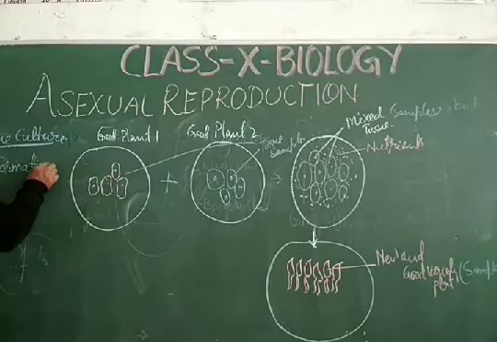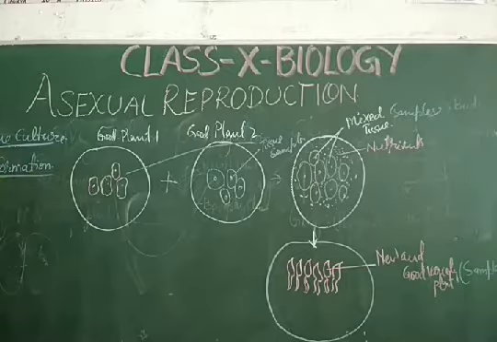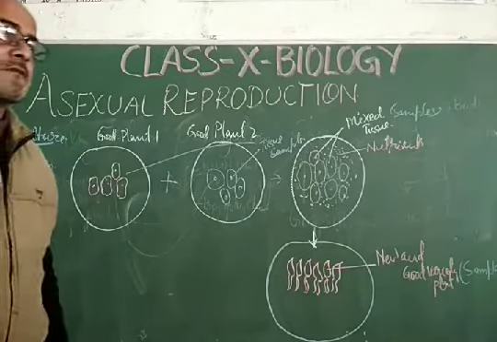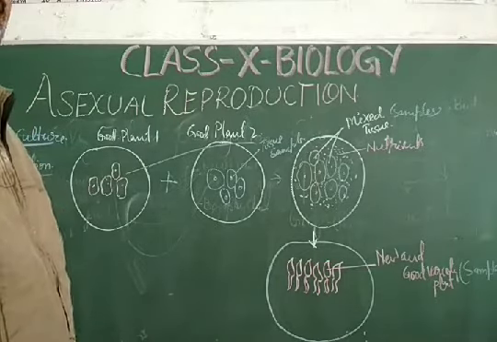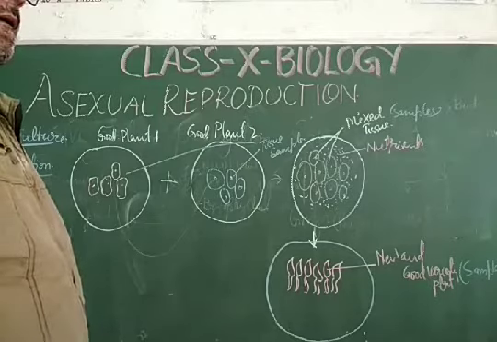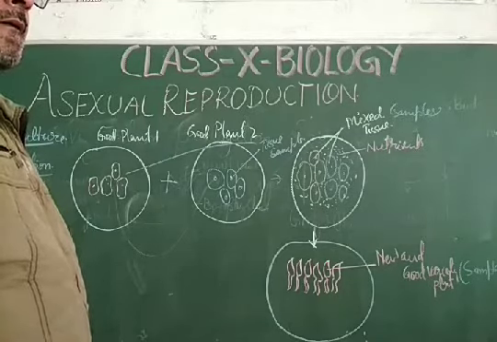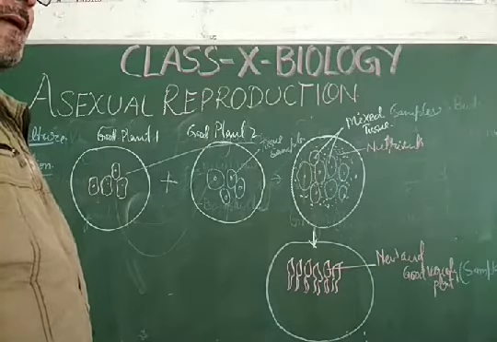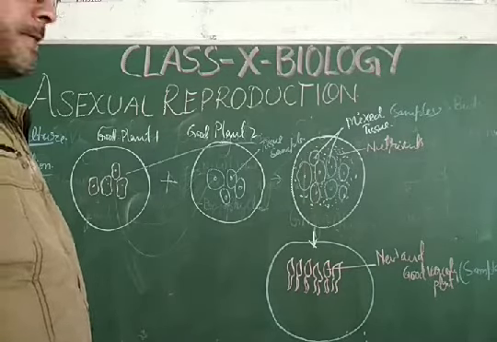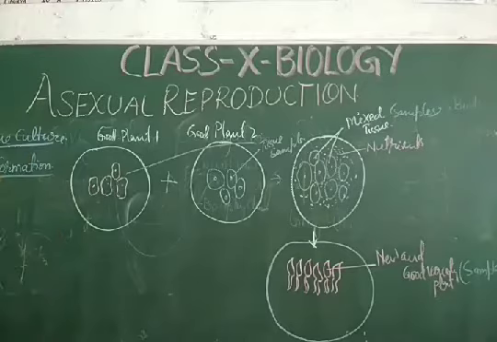Dear students, spores come out from the process of fission in the case of some protozoan like malaria parasite, and in the case of some bacteria, spores are there.